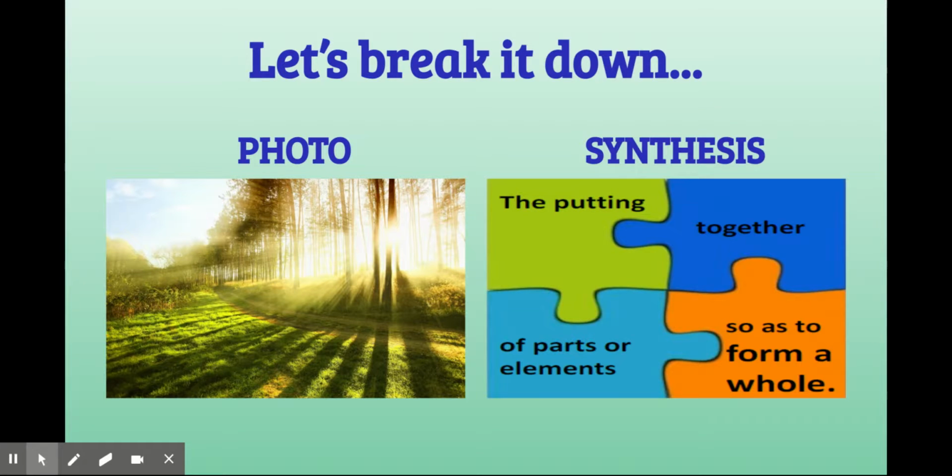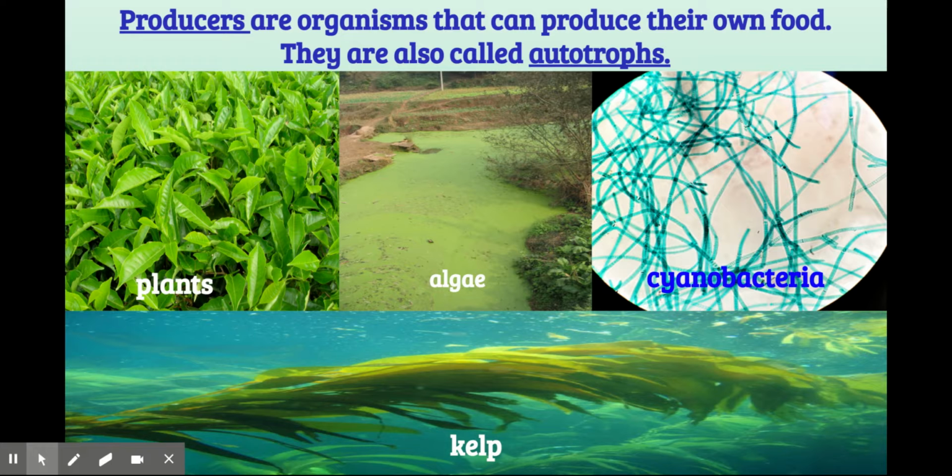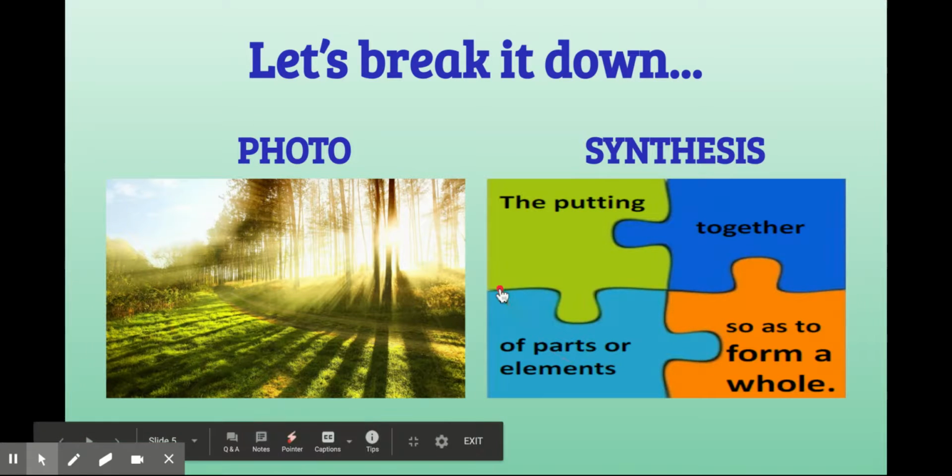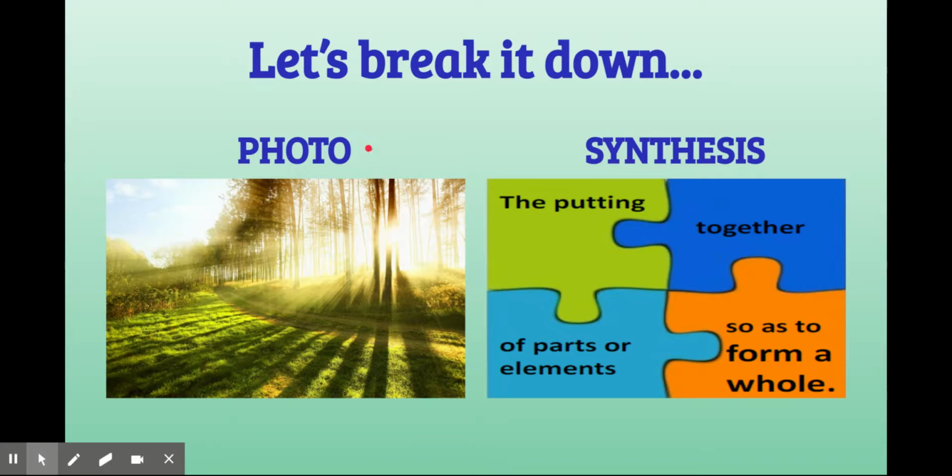All right, so let's break down the process. These producers use a process called photosynthesis to make their own food energy. If we break down the word photosynthesis, it helps us to understand the process a little bit better. Anytime you see the root photo, it means light.